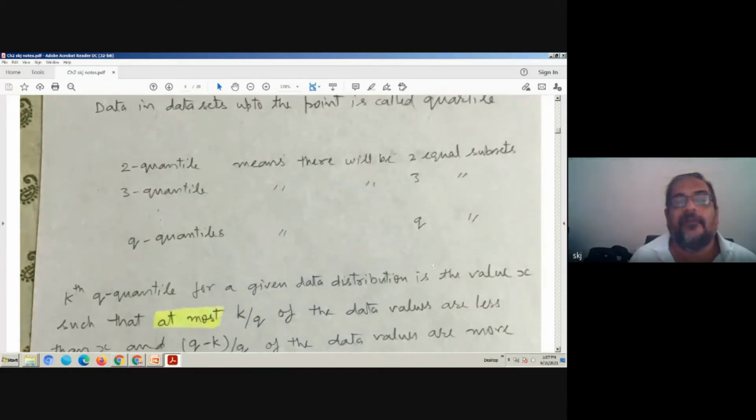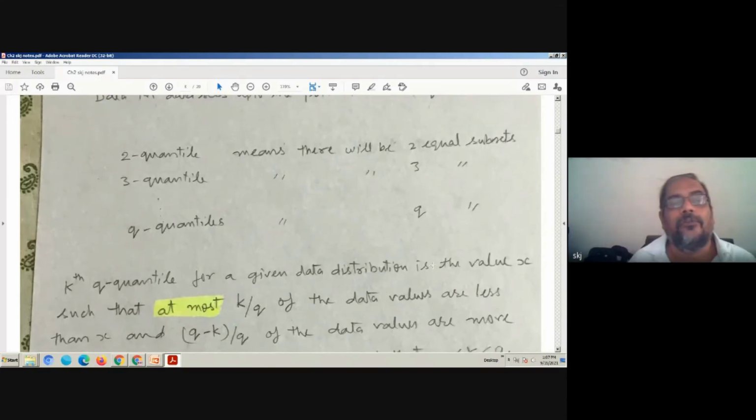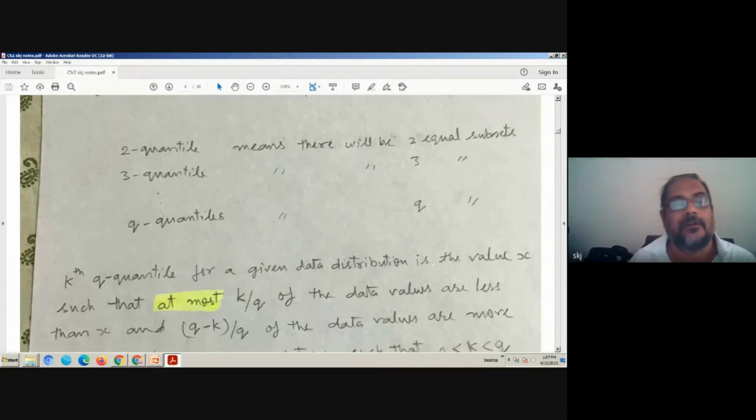Two quantile, when we say two quantile, it means there will be two equal subsets. Three quantile means three equal subsets, and Q quantiles means Q equal subsets.